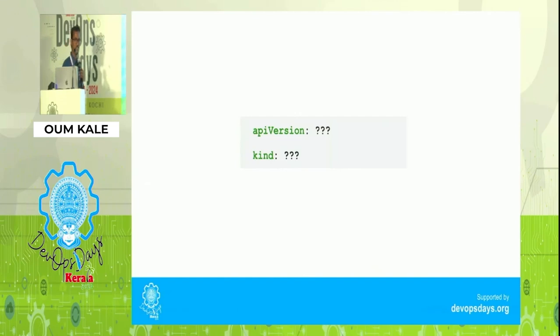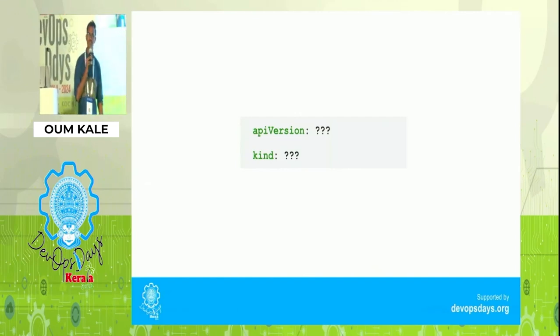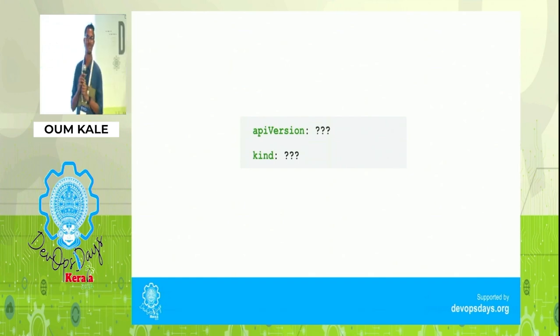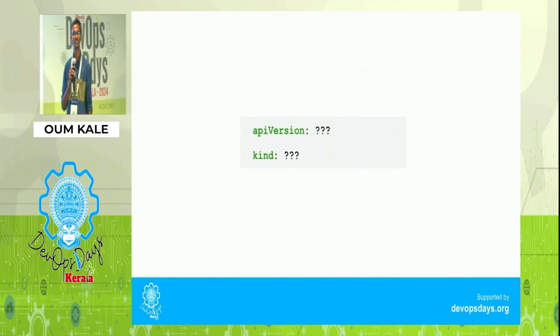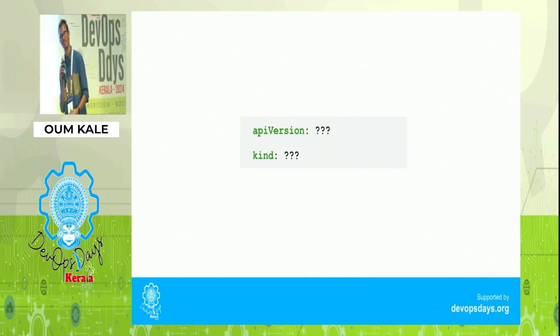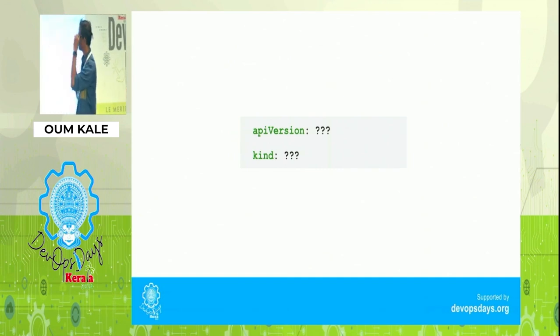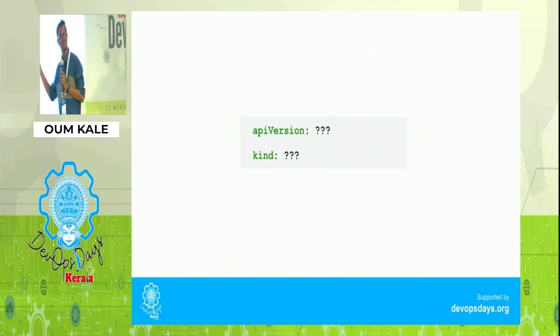Now, small quiz: what is API version and kind? I think a lot of swags are still there, not yet booked. Anyone? At least kind, the resource name, resource type, okay? And why do we have API version and kind? Is anybody getting any idea why the question marks are here?